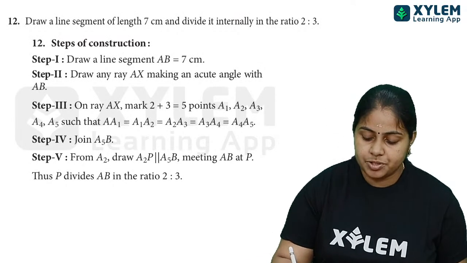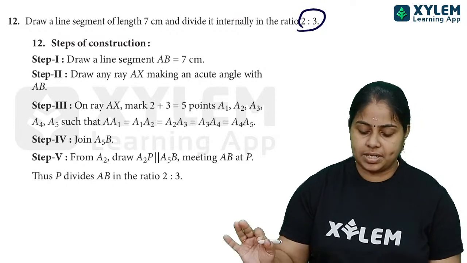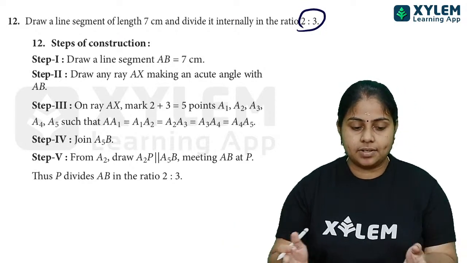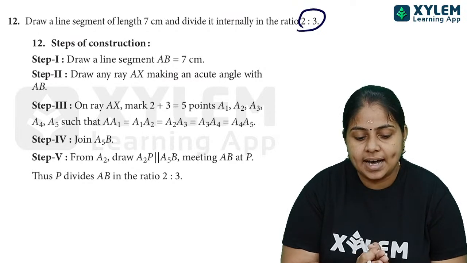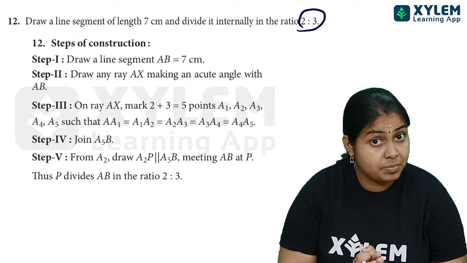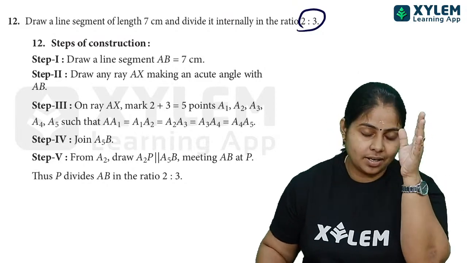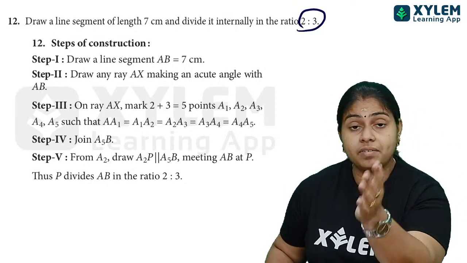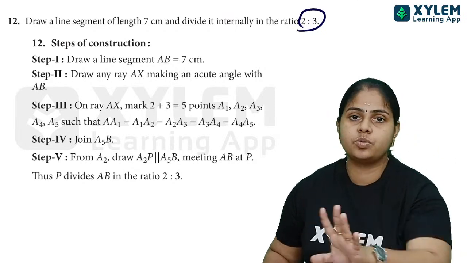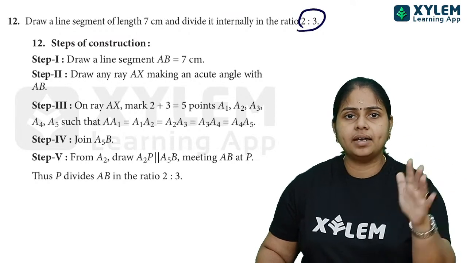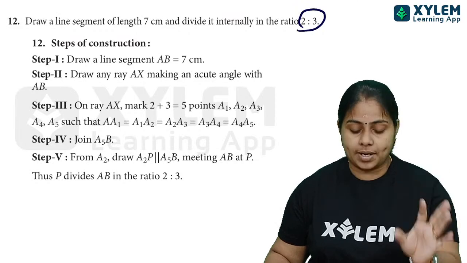ratio 2:3. So they can ask 2:3 or 4:5 and so on. They will give you a line segment of a particular length. And after that length of line segment, they will be asking you to find out how to divide that line segment in the ratio 2:3 or 3:4. So a question on dividing will surely come.